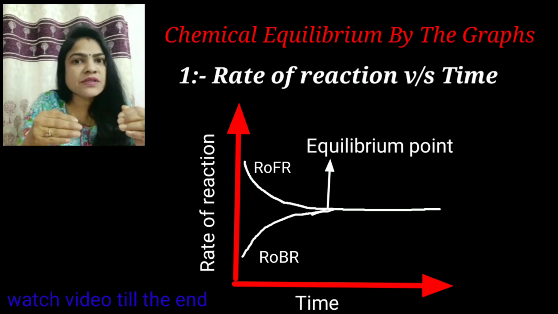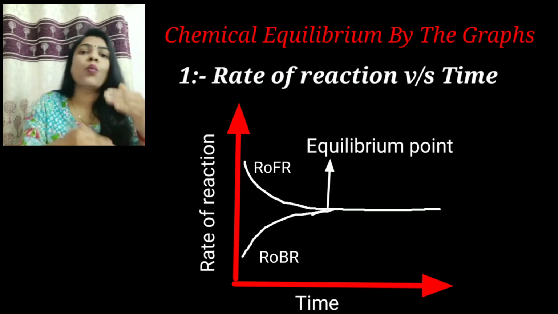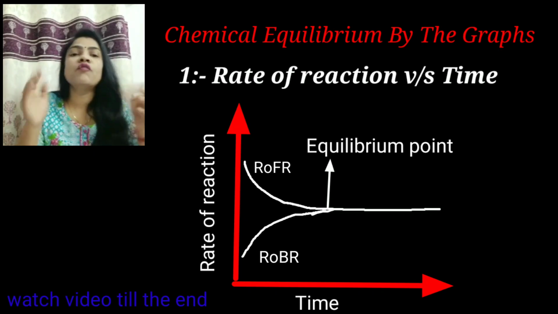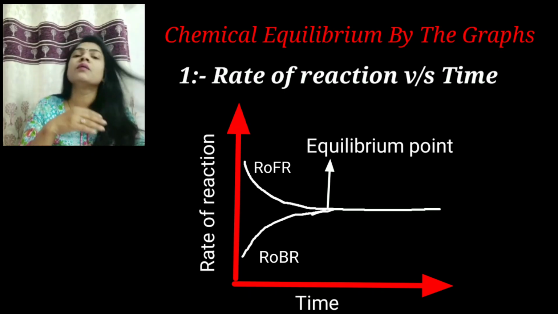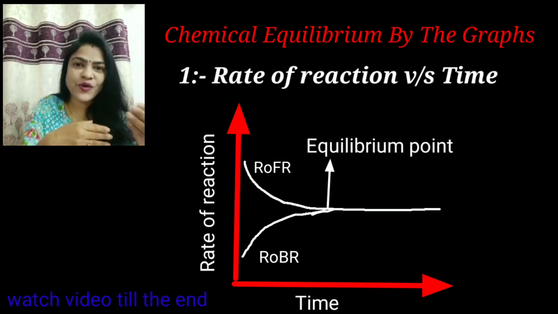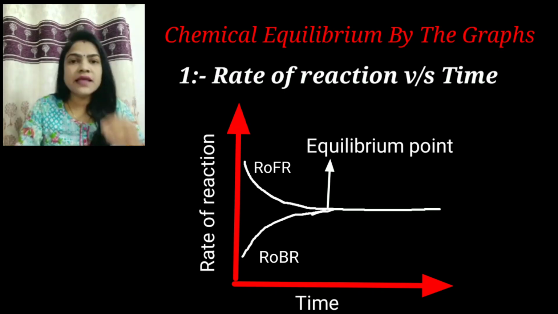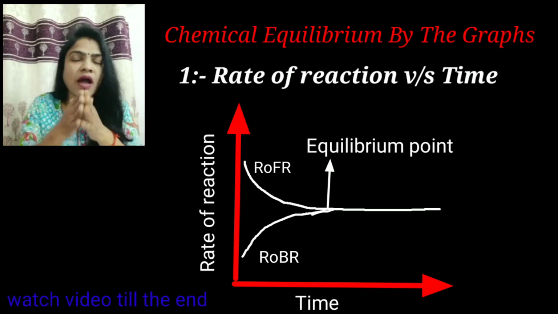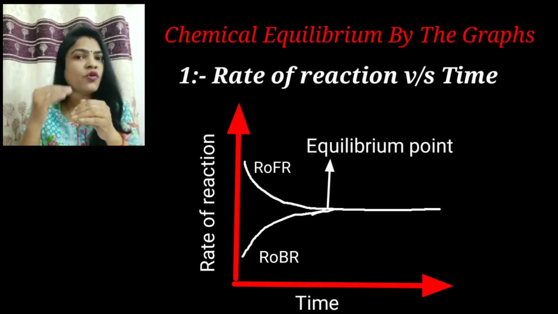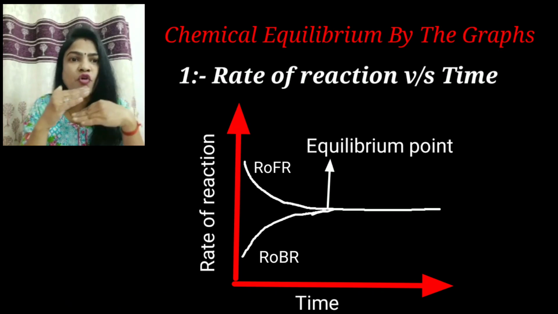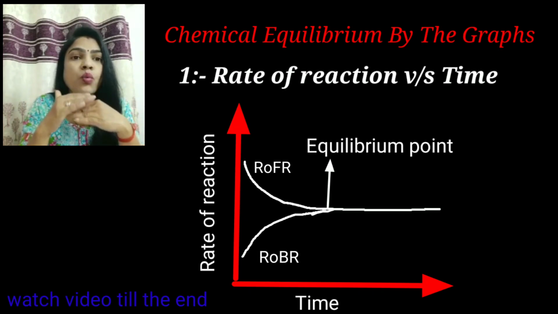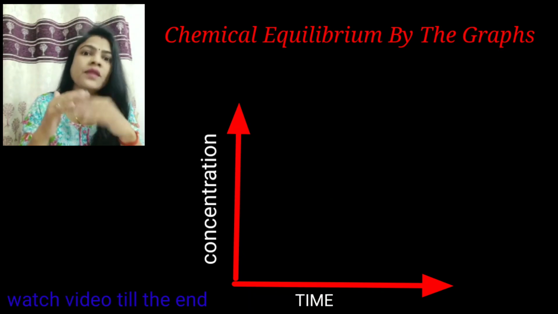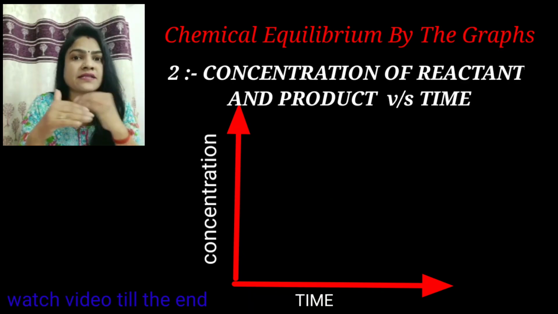After some time, both reactions reach the point where the rate of forward reaction is equal to the rate of backward reaction. At this time we get equilibrium in the reaction. After getting equilibrium, the rate of forward reaction and the rate of backward reaction will be constant.